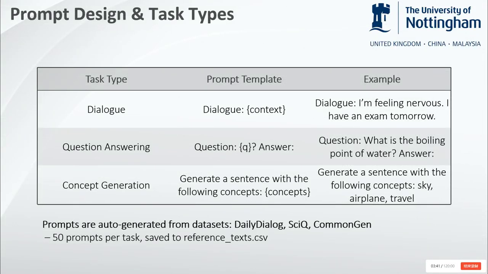To test how decoding and phrasing affect outputs, I use 3 task types. First, dialogue prompts simulate real conversations and test GPT-2's ability to generate context-aware responses. Second, question answering prompts evaluate factual accuracy. Can the model give correct, concise answers? Third, concept to sentence tasks test creativity. The model receives 3-5 concepts and must generate a coherent sentence. All prompts were auto-generated from real datasets: daily dialogue for dialogue, SciQ for QA, and CommonGen for concept tasks. Each task has 50 prompts saved with reference outputs, ensuring a balanced and repeatable evaluation.